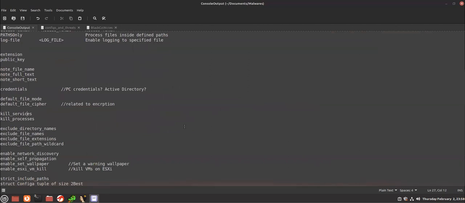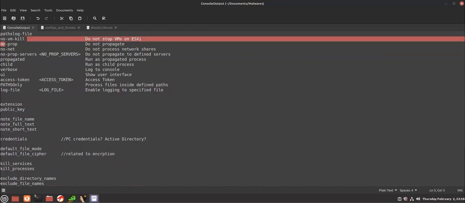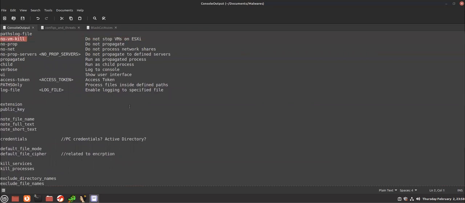And we will see how it does things, why it's trying to do them, what kind of cipher it's going to use, how exactly it's killing the services and processes, how it's setting up the wallpaper, and something to do with virtual machines, as we have probably seen here. So yeah, stay tuned, it's going to be very interesting with this malware.